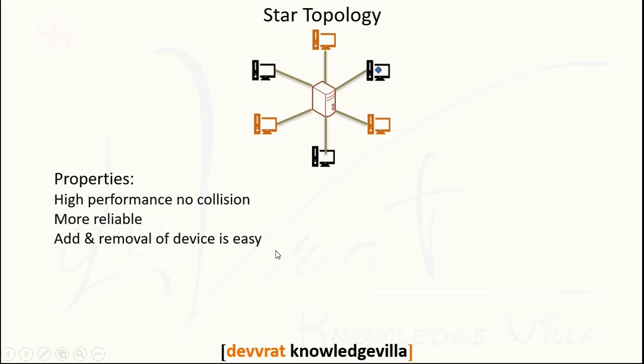Addition and removal of devices is easy. Suppose right now there are a total of 6 devices in the network and we want to add one more, a 7th device. So easily we can make a connection of that particular device to the hub. Looking at it vice versa, if we want to remove a device from this network, suppose we want to remove this device, we can directly break the connection of that device with the hub and remove the device. So adding a new device and removing any device from the network will not disturb the other devices.